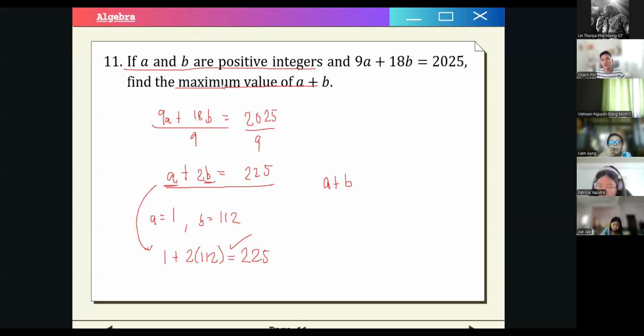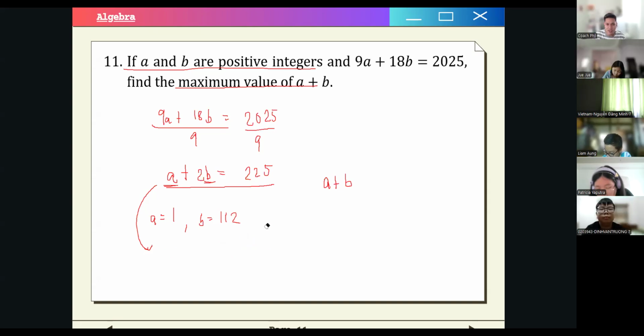Ah, right. That's the correct answer, okay? Sorry for that. This is an incorrect solution. Thank you, Lynn, for pointing that out. I did it the other way. That should be the minimum, not the maximum, right? So it should be maximum.